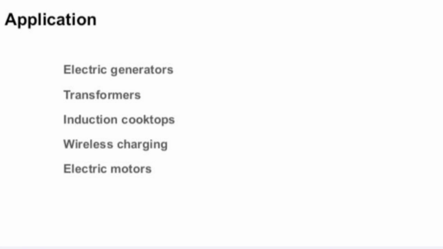If the thumb denotes the motion of the conductor and the forefinger denotes the direction of the magnetic field, then the middle finger denotes the direction of the induced EMF. By this, we can identify the direction in which the induced EMF passes through the circuit.